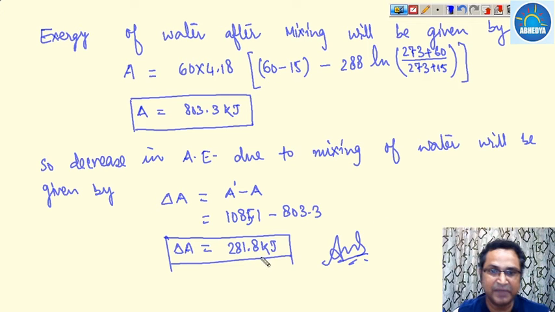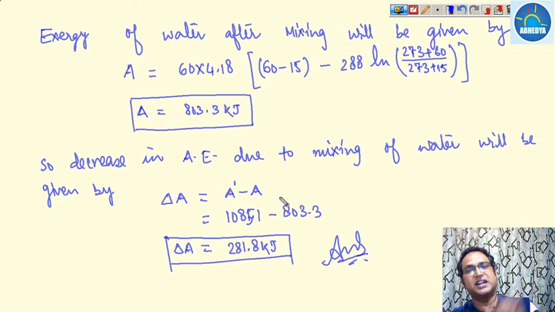And why has this available energy decreased? Because mixing of the two streams of water is a spontaneous process and irreversibility will occur, and because of the irreversibility, the available energy has decreased. Whenever there is a decrease in availability, it is only because of irreversibility, because available energy is nothing but the work potential, and whenever the work potential decreases, lesser work is available to do, meaning the work has been dissipated.